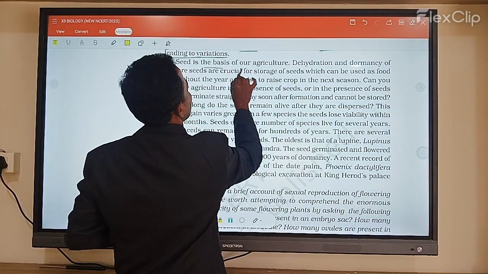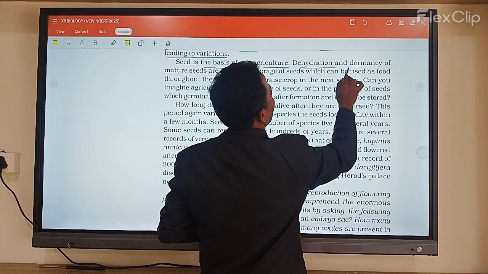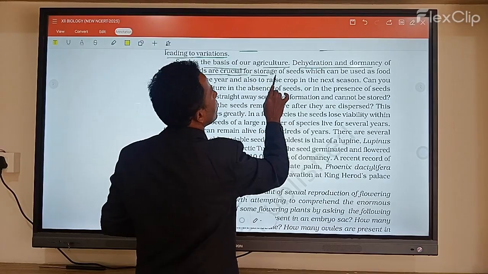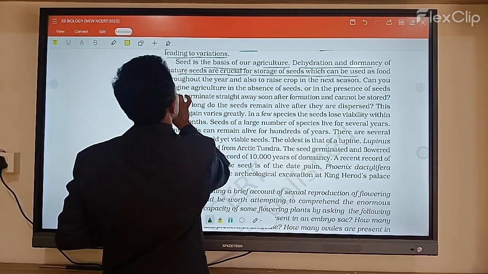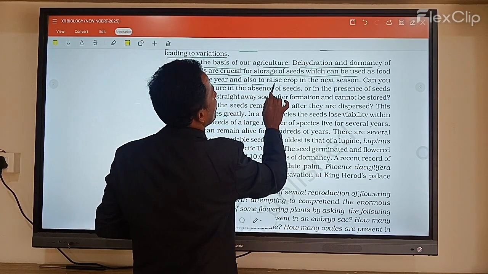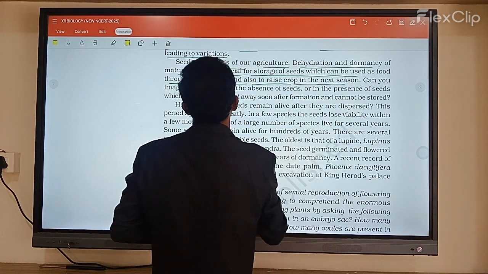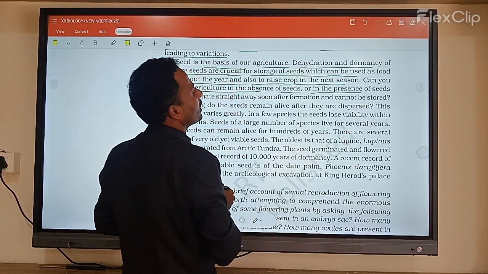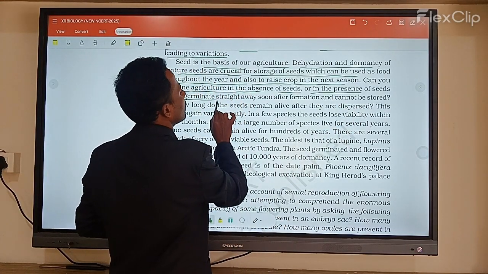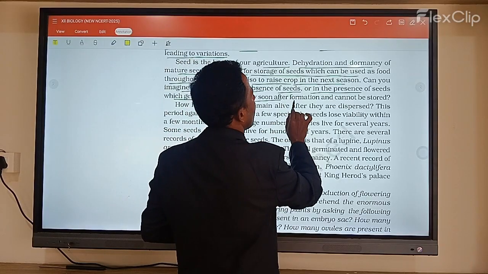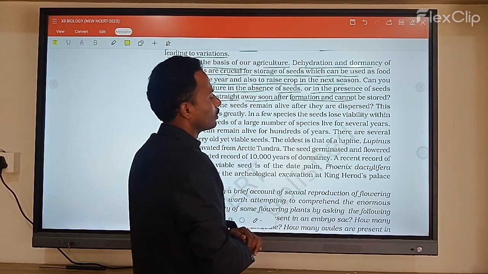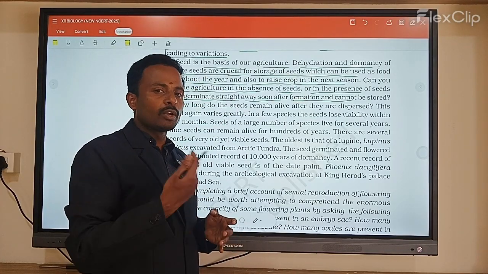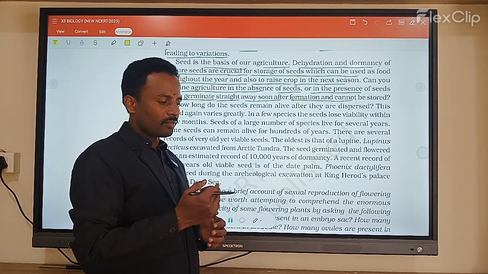The seed is basic to agriculture. The dehydration and dormancy of mature seeds are crucial for the storage of seed, which can be used as food throughout the year and also to raise crops in the next season. Can you imagine agriculture in the absence of seeds? Seeds which germinate soon after formation cannot be stored. When dormancy is present, the seeds can be used this year and next year.